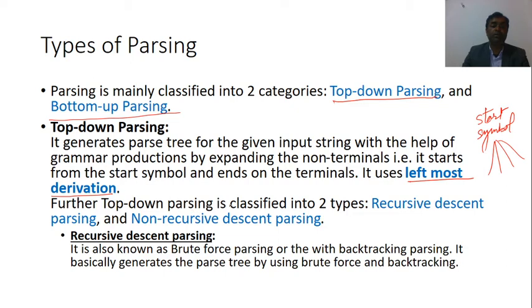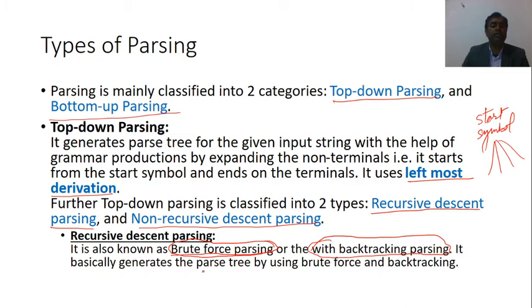Now further top down parsing is classified into two types, recursive descent parsing and non-recursive descent parsing. Recursive descent parsing means what? It is also known as brute force parsing. That means here we apply the brute force approach to parse the string. Or it is also known as with backtracking parsing. Remember that. Recursive descent parsing is known as brute force parsing or with backtracking parsing.